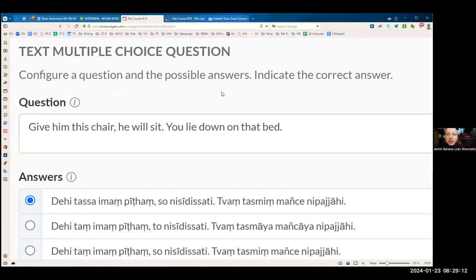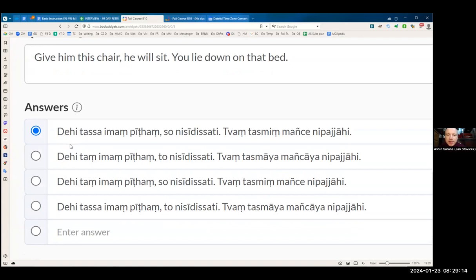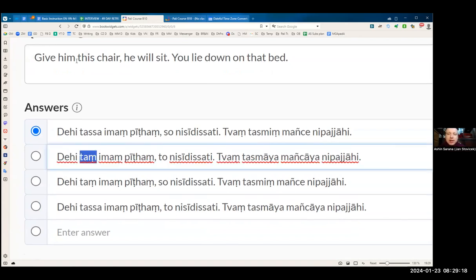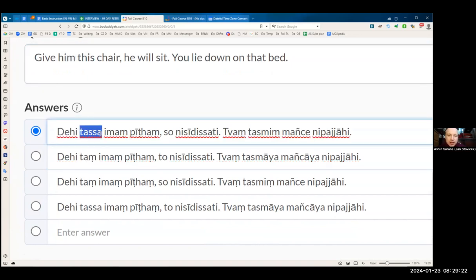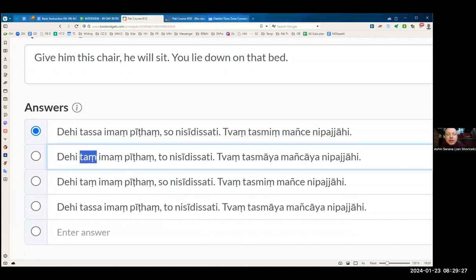Give him this chair, he will sit. Dehi tassa or dehi tang. Now, because it is for who, then we need to use tassa. Okay? Dehi tang would be give. So, for example, here you can see dehi pitang. So dehi pitang. Pitang is the accusative here.